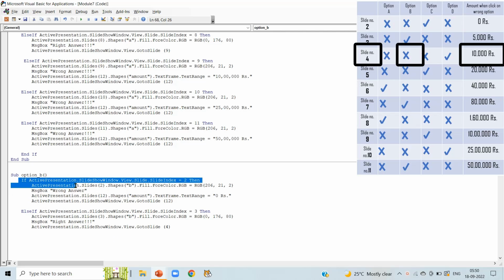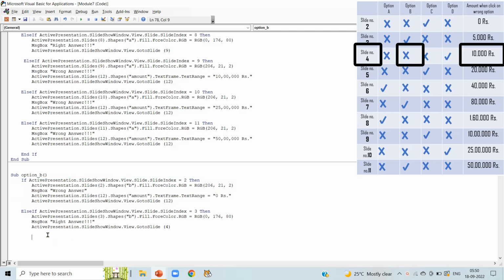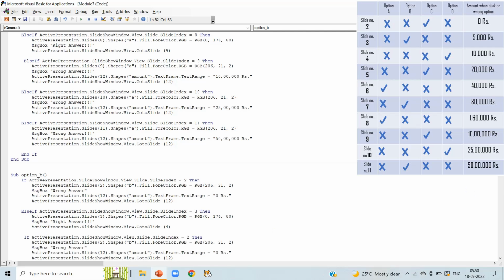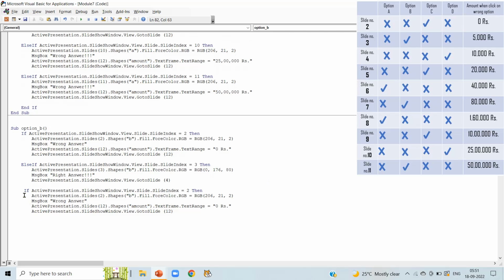Now in the slide number 4, we can notice option B is wrong answer. So copy your first code and paste it here. We are going to change if to else if. Write else if here.